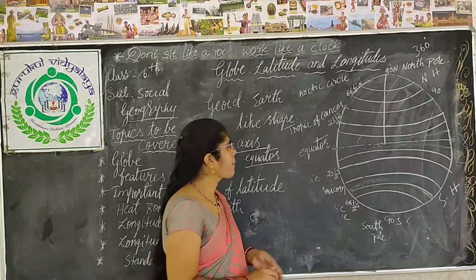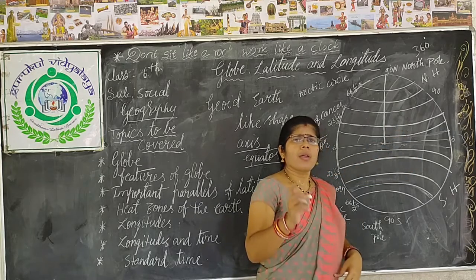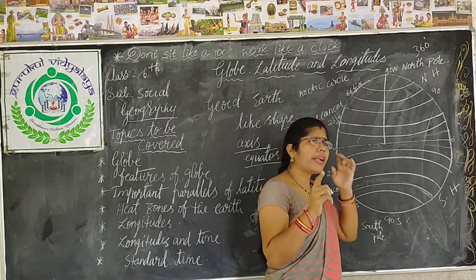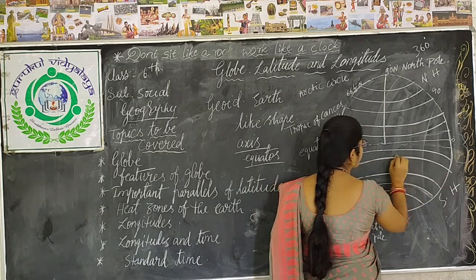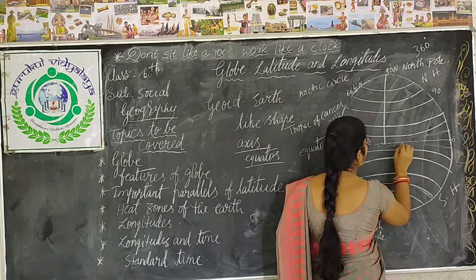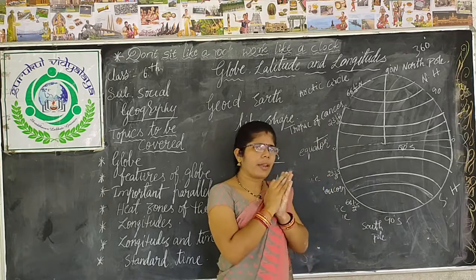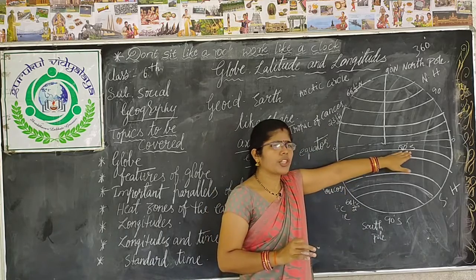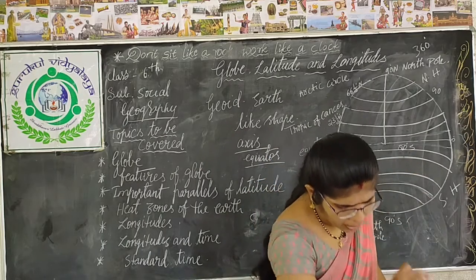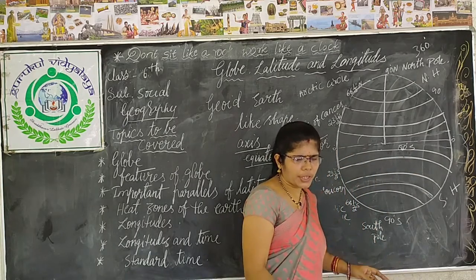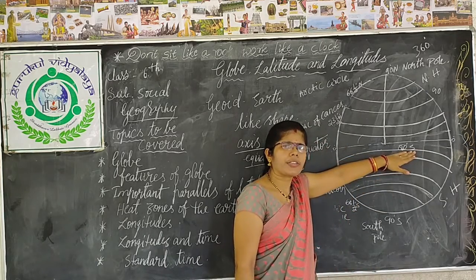I told you about the latitudes. Now see, at 20 degrees south, there is an island in the Pacific Ocean, Tonga Island, and Mauritius Island in the Indian Ocean.